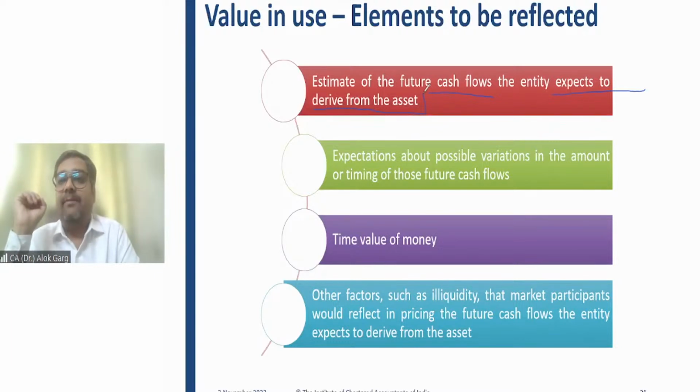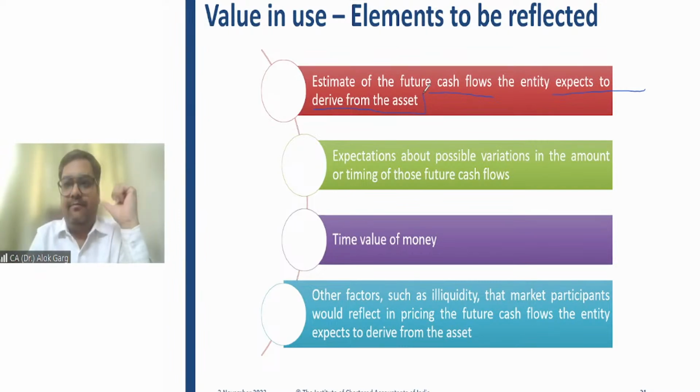Okay. For example, you have two buildings. You are assessing an impairment loss of a building in Ludhiana, and you have another building in New Delhi. So the Ludhiana building is not able to fetch a good amount of rental, but the Delhi building is able to fetch a good amount of rental.